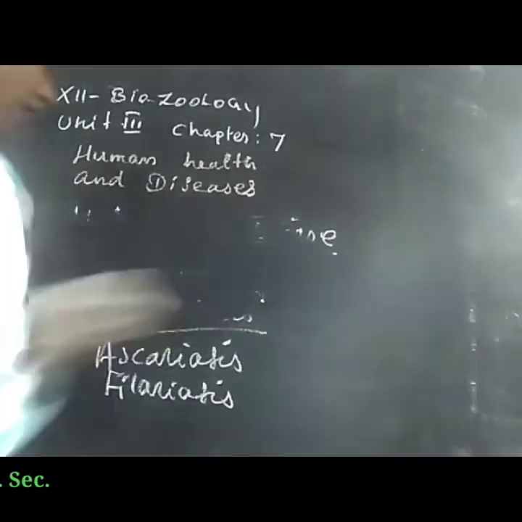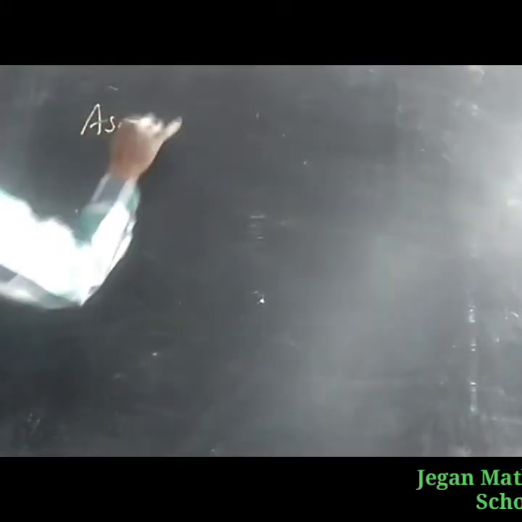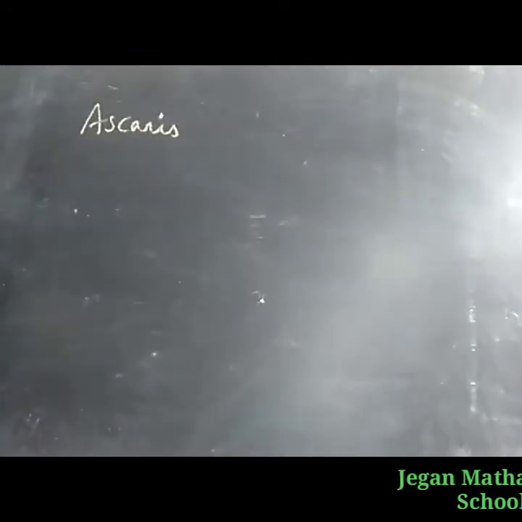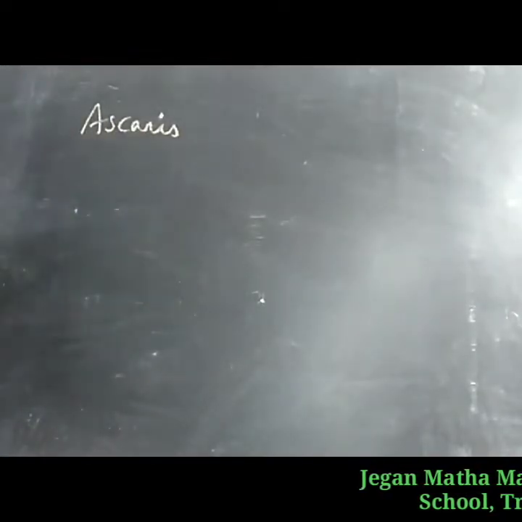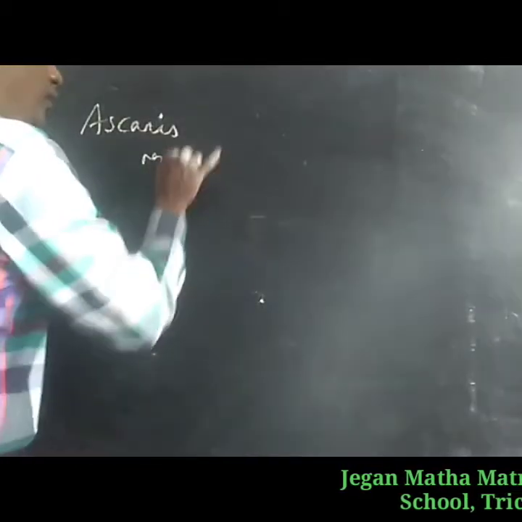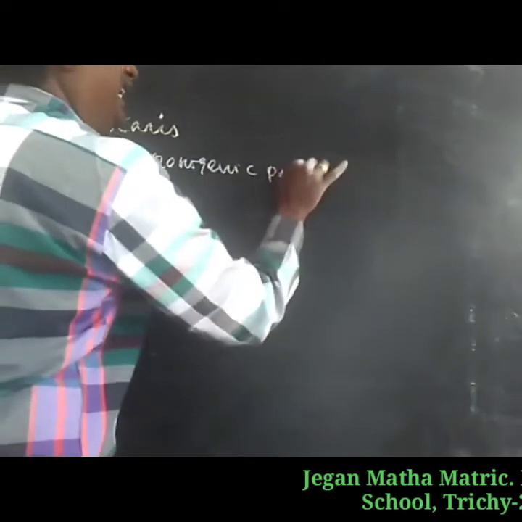So what is the meaning of ascariasis? What are the symptoms of ascariasis? The first disease is caused by Ascaris.